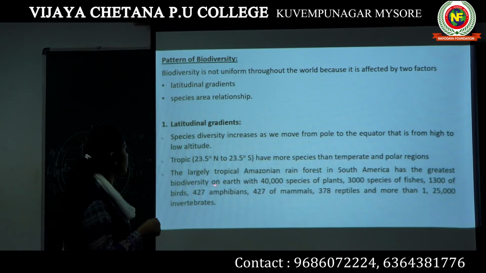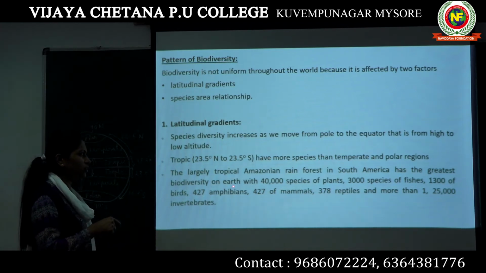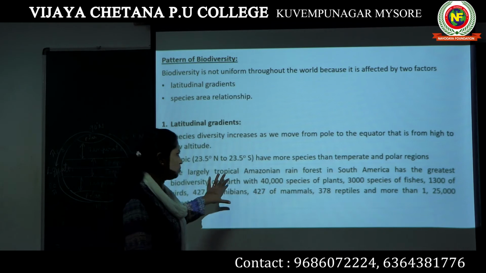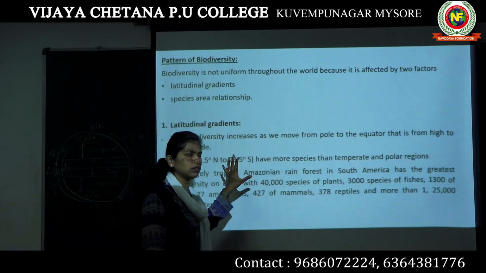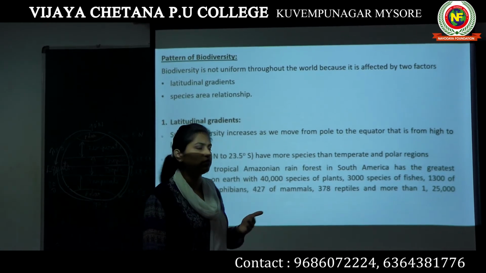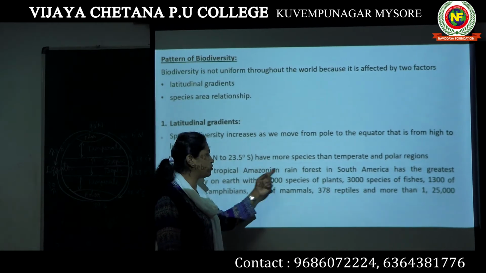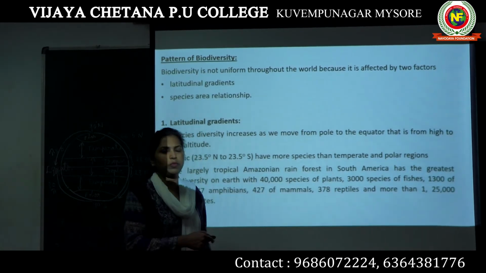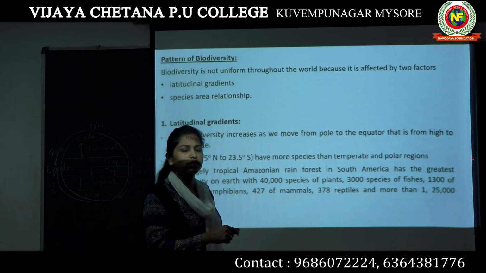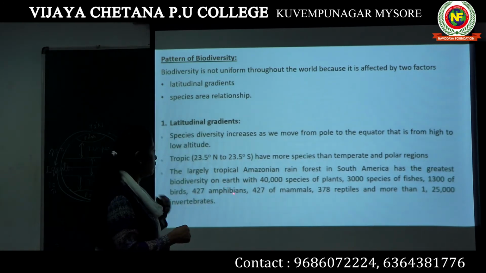It has the greatest biodiversity on earth. This question will be asked: which part of the earth has the greatest biodiversity? Your answer should be the Amazonian rainforest, which is present in South America.